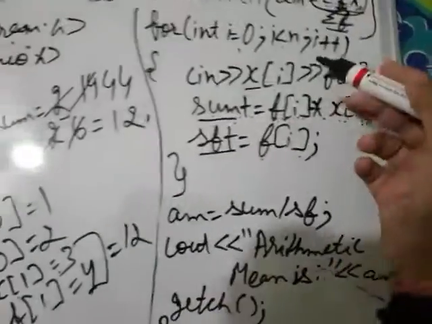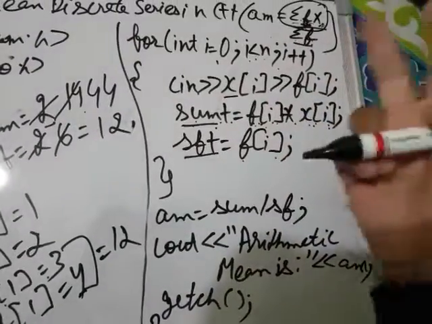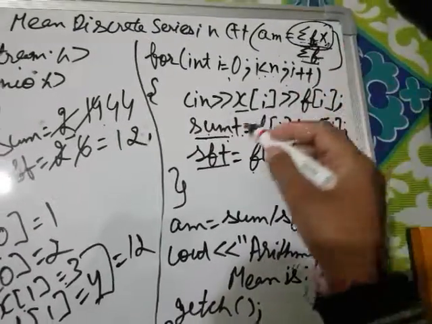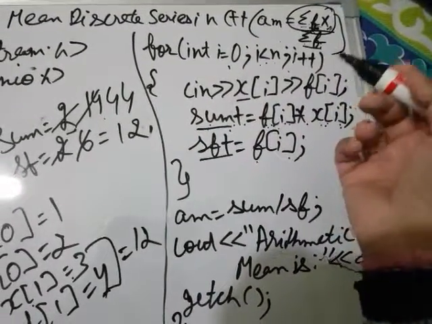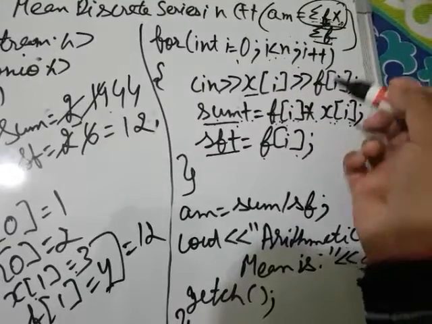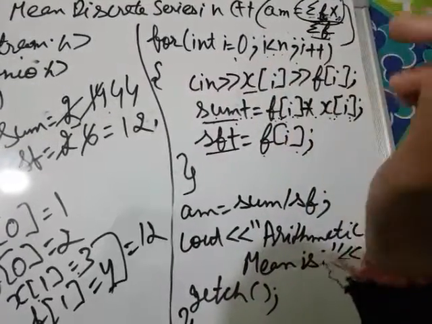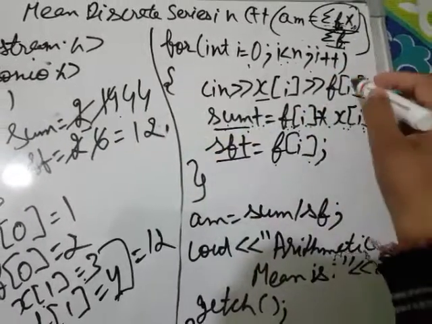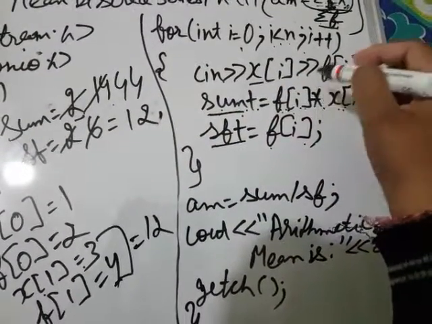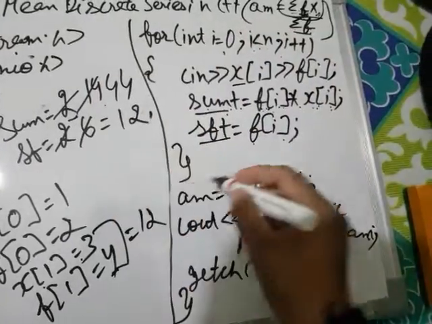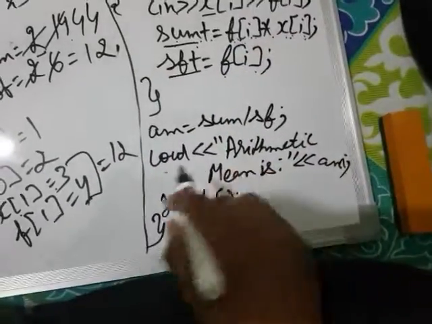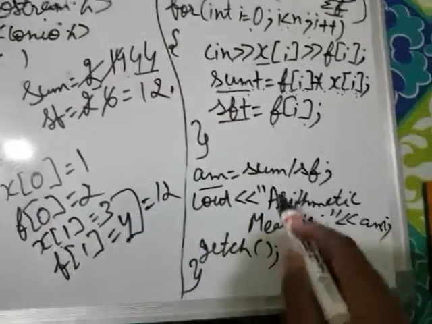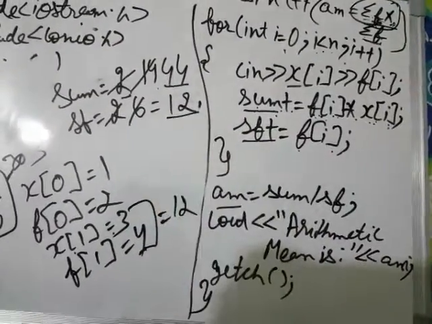Okay, right? Now the loop is complete again, the third iteration is complete. Now i will be incremented, that is, i becomes 3, right? Now 3 is not less than 3, it's a false condition, so it won't execute the body of the loop. The control moves out of the loop and after that it will calculate the arithmetic mean. Sum contains the value 44 and sf contains the value 12.